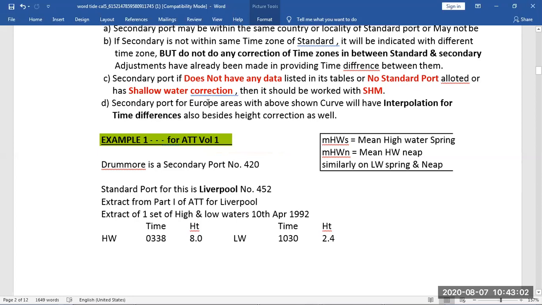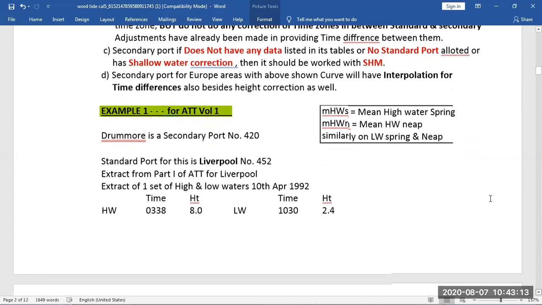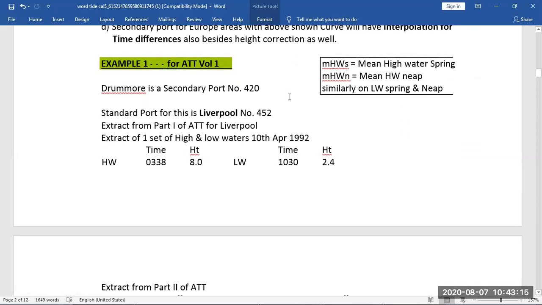For secondary ports in Europe areas, with the curve shown above, we will interpolate for time differences and also for height correction as well. So this is an example which we will see in the next video.